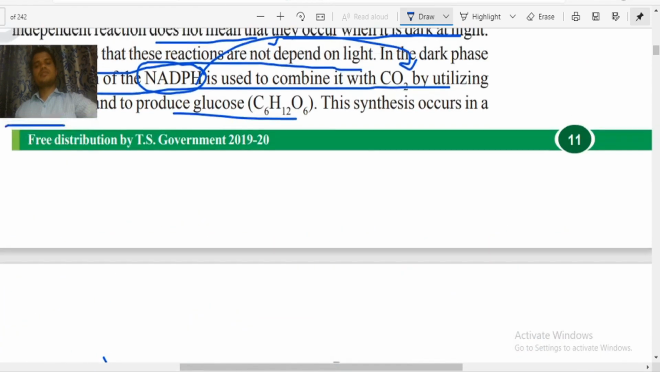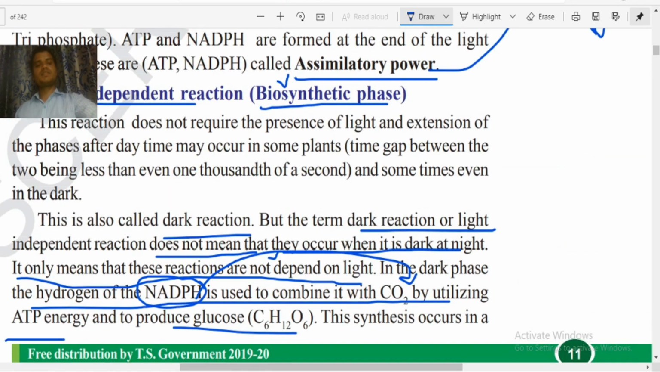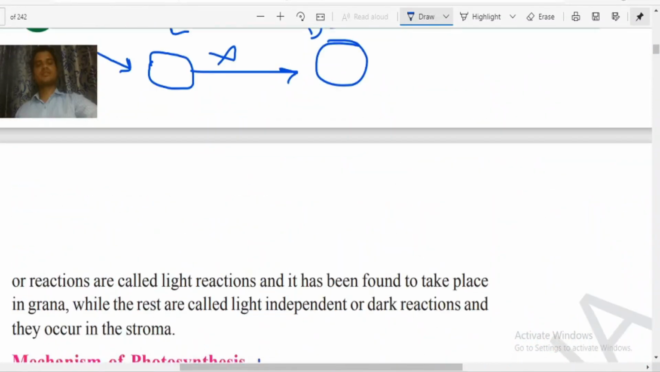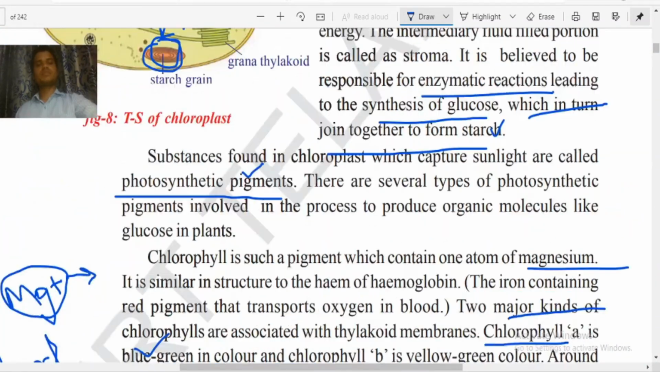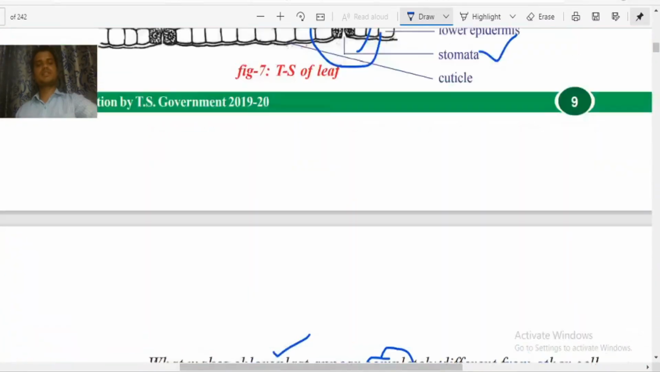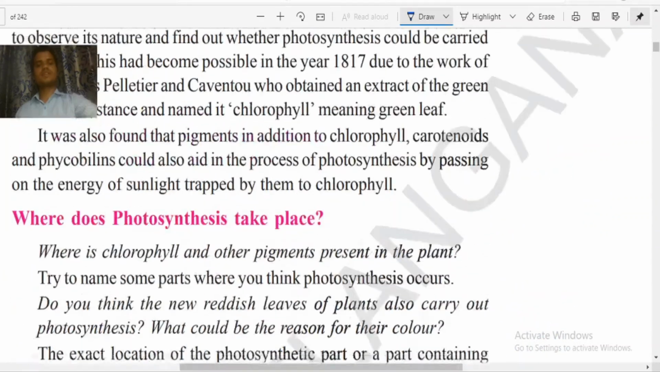And this is all about today's topic. In this topic we have discussed the light phase and the dark phase, and also the relation between light and dark, the internal structure of the chloroplast and the internal structure of the leaf.